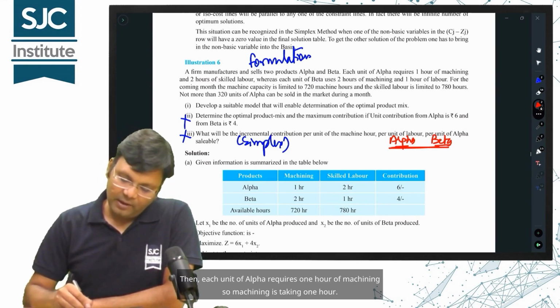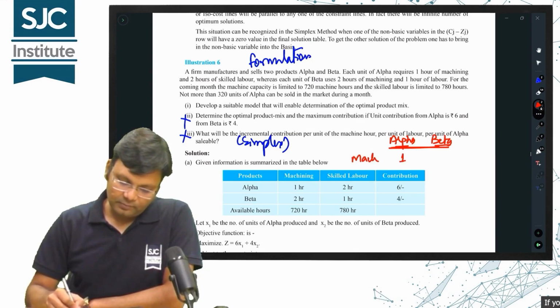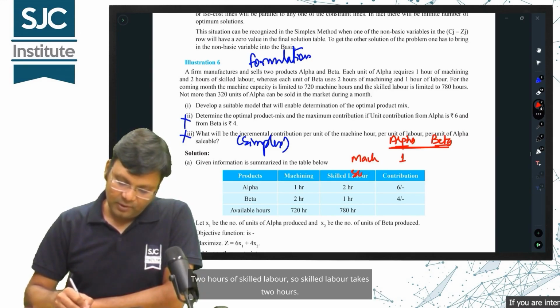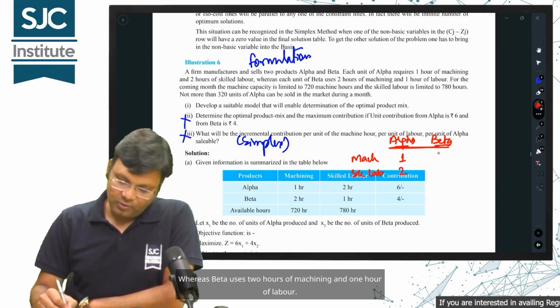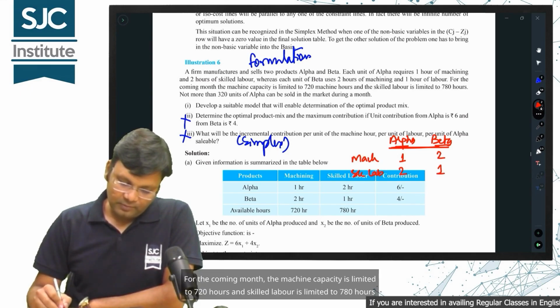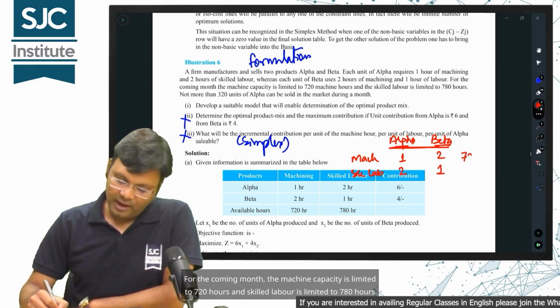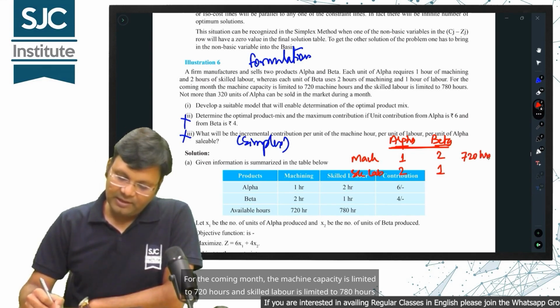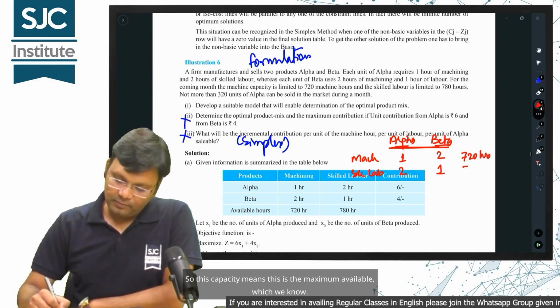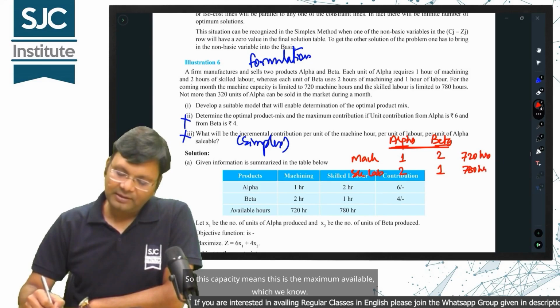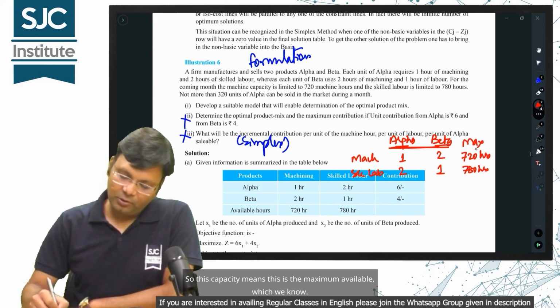Each unit of alpha requires 1 hour of machining and 2 hours of skilled labor, whereas beta uses 2 hours of machining and 1 hour of labor. For the coming month, the machine capacity is limited to 720 hours and skilled labor is limited to 780 hours. This capacity means this is the maximum available.